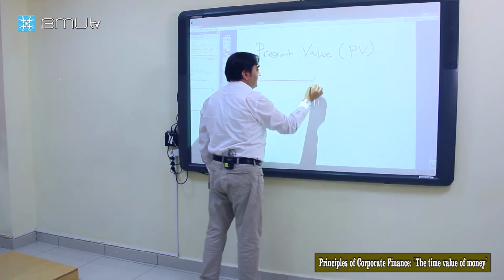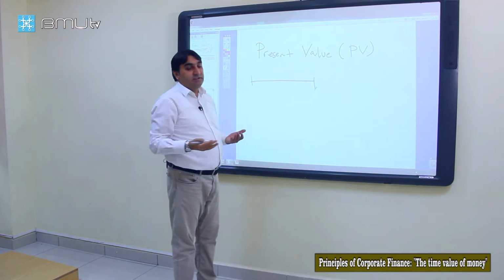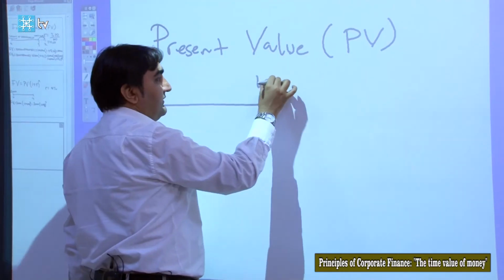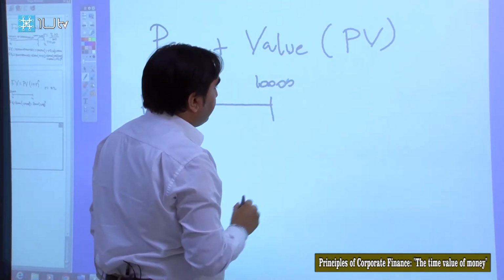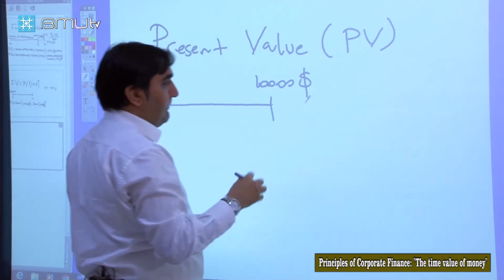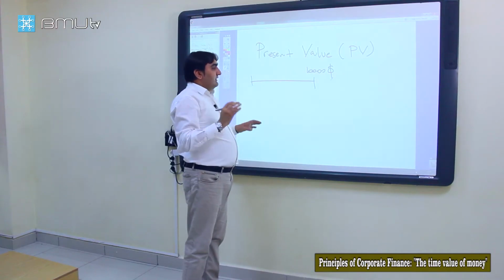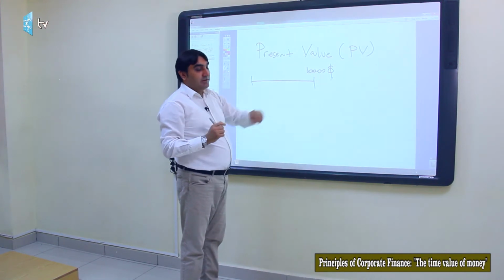Assume that in 1 year, next year, you will need, let's again say, $10,000 for some purpose, to renovate your car. Next year, you will need $10,000.